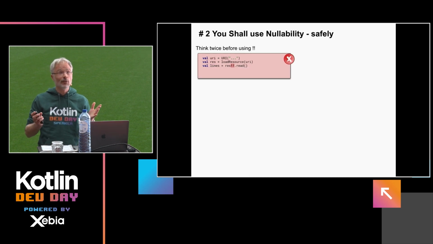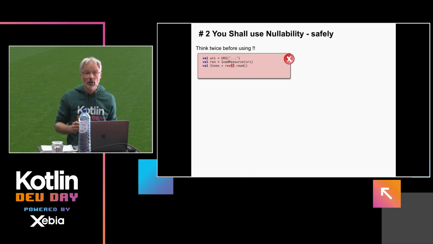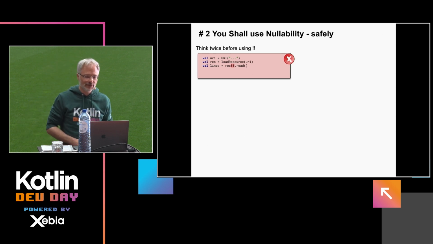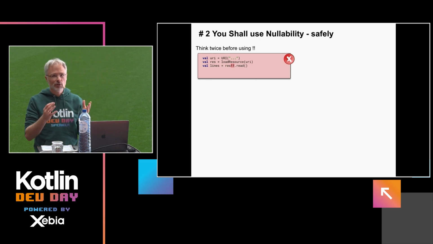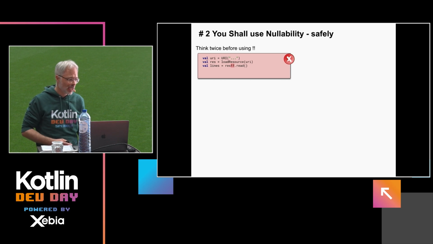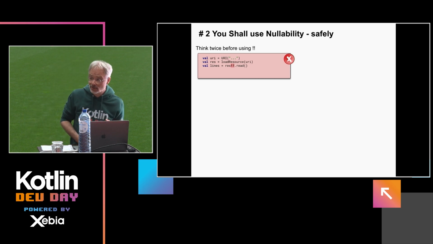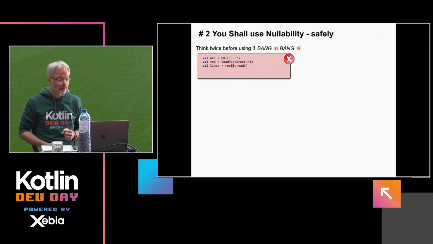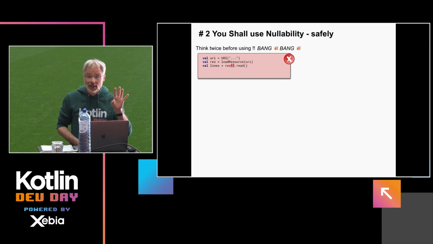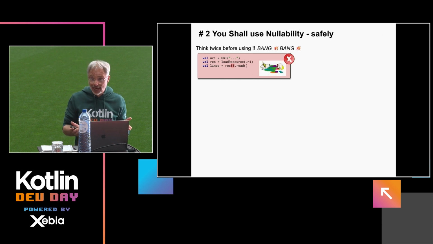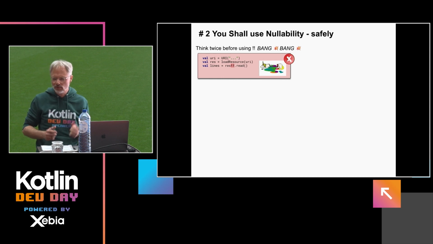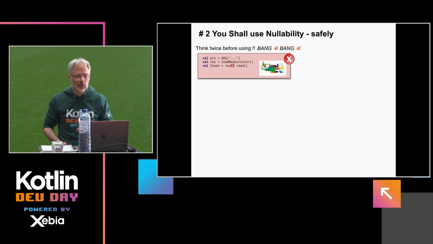So, null safety, of course, is the feature that is most loved in Kotlin. I think that's still the case, especially if you come from other languages. That's kind of a revelation that gives you a lot of safety. Of course, there's also a need to work around the good defaults, which is the exclamation mark, and as you might know, there is a synonym for exclamation mark, which is bang bang. There's of course a reason for that. So be aware, whenever you use bang bang, a unicorn dies, for one, and second, you might run into null pointer exceptions, which is a recent addition. Before it was Kotlin null pointer exception.